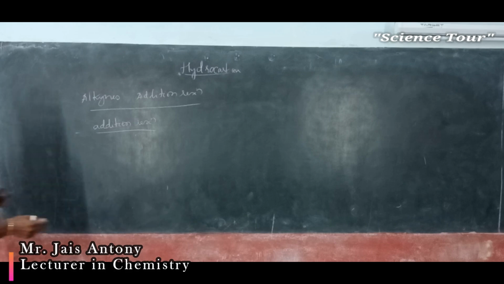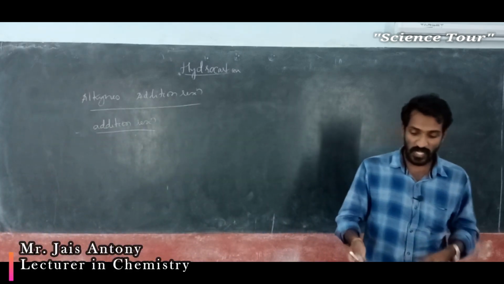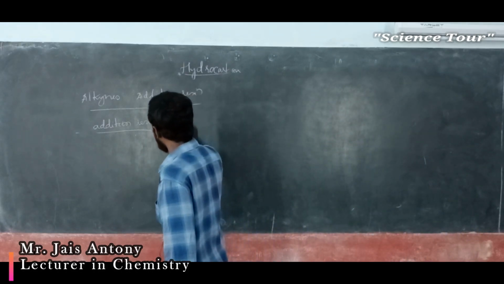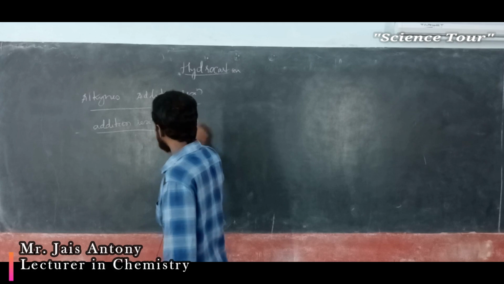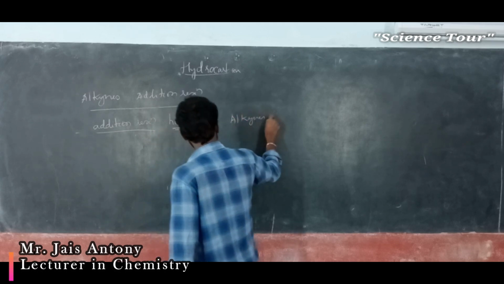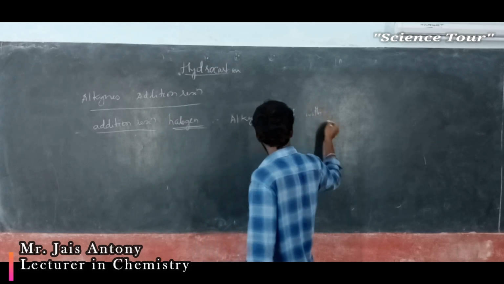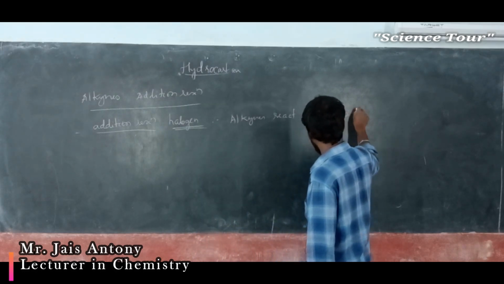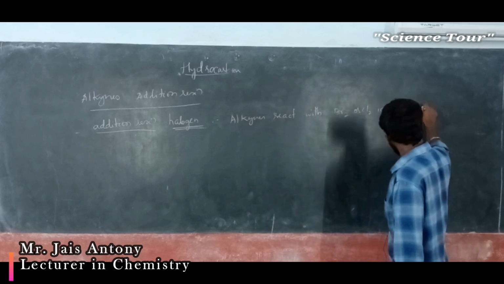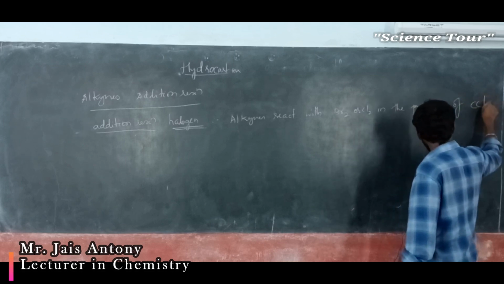My dear students, next is the addition of halogen. Addition of halogen means adding bromine or chlorine. See, alkynes react with bromine or chlorine in the presence of CCl4, carbon tetrachloride.